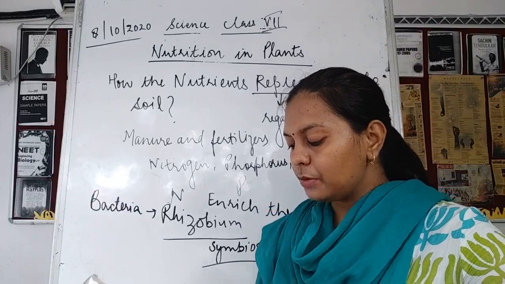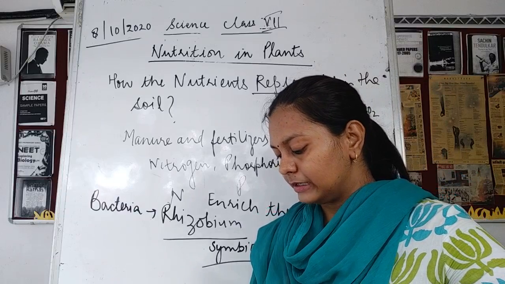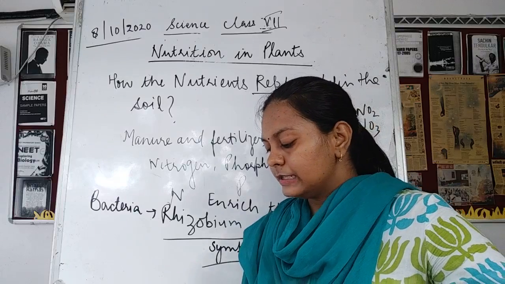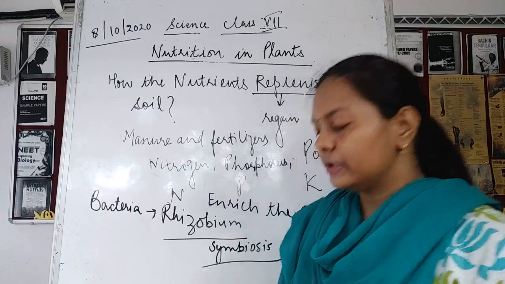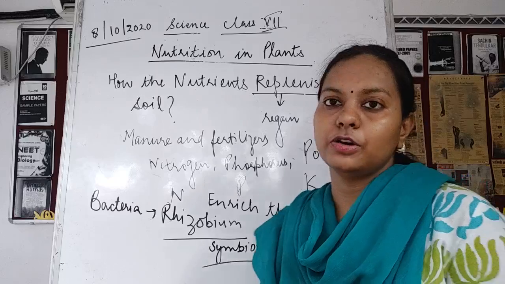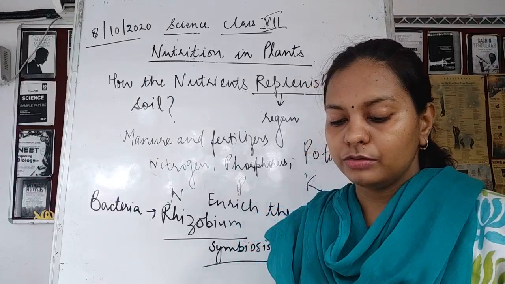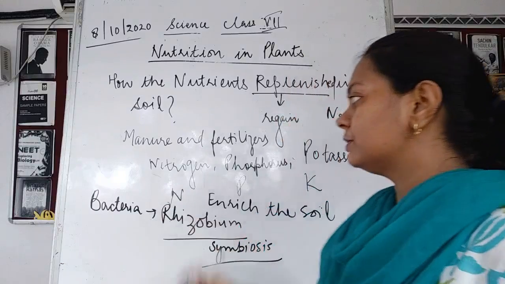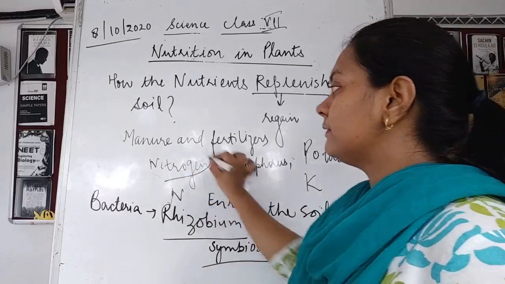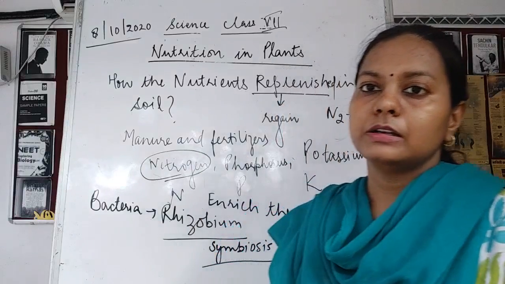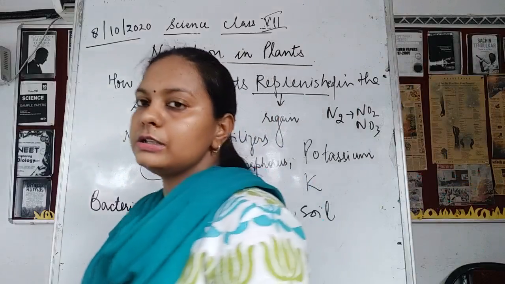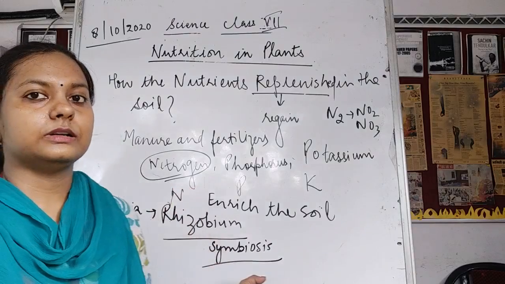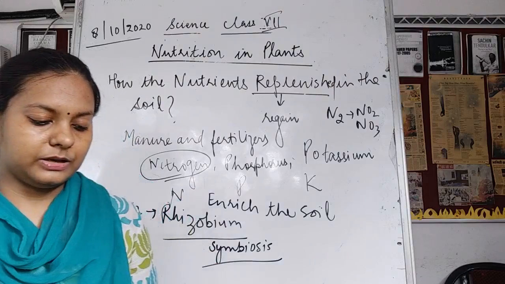Okay. Now, in return, the plant provides food and shelter to the bacteria. The significance is very important for the farmers. This can reduce the use of nitrogenous fertilizers when the leguminous plants are being grown. Now, when the leguminous plants are grown, then what happens? This type of symbiosis is very responsible for adding nitrogen. As you know, nitrogen is a very essential component for the plant. Okay. So अभी नाइट्रोजन देने की जरूरत नहीं पड़ेगी because the nitrogen is already supplied with the help of this rhizobium. Okay.